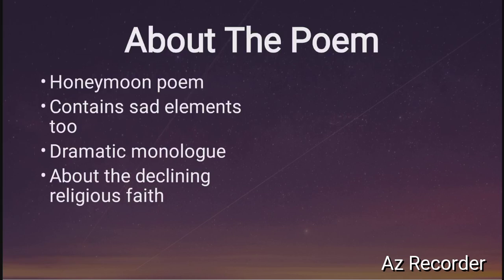It begins with a very calm, pleasant, and soothing description of Dover Beach. Dover is a city in England, and the beach of the sea near this city is known as Dover Beach. This city is famous for its white cliffs. Now, what are cliffs? Cliffs are small hills which have a very steep elevation.